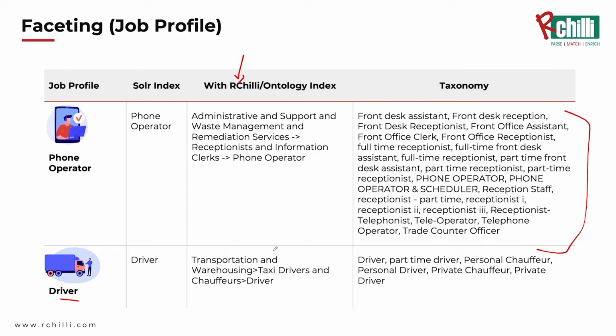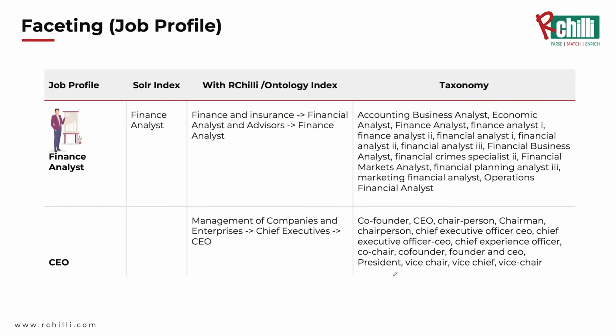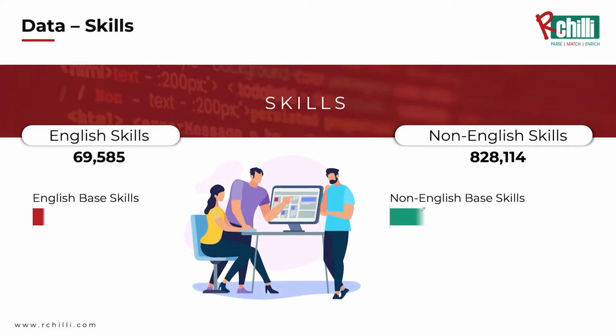Same way for driver. We have different versions available for driver. It is also known as chauffeur, personal driver, or private chauffeur. Exactly comes up. So ontology is a structure, and taxonomy or synonyms is something which is also provided there. Similar way, finance analyst. You see a lot of taxonomies are available. Same way, CEO. You see a lot of subparts are also available. CEO is known as co-founder, CEO, chairperson, chairman, director. Everything is available there.